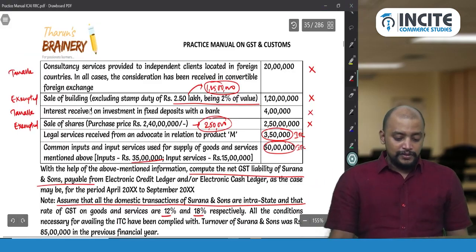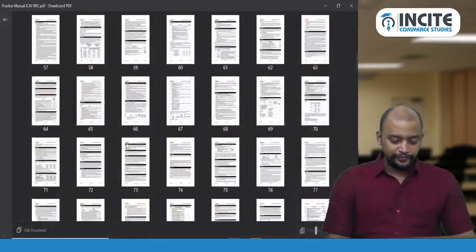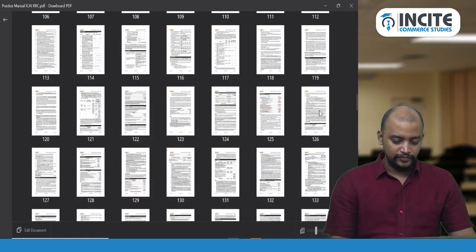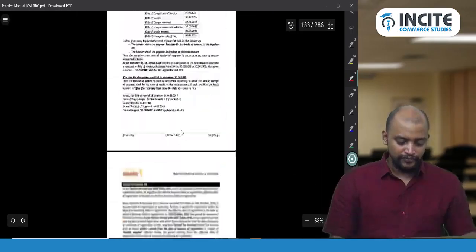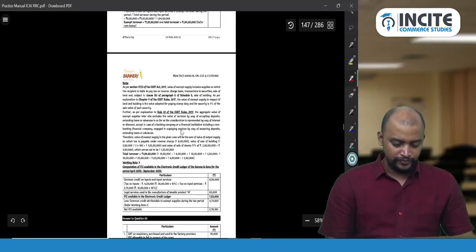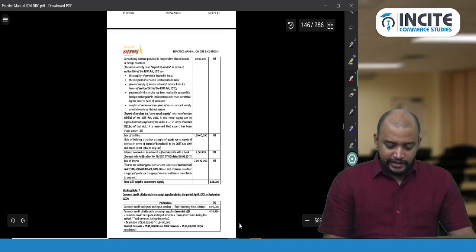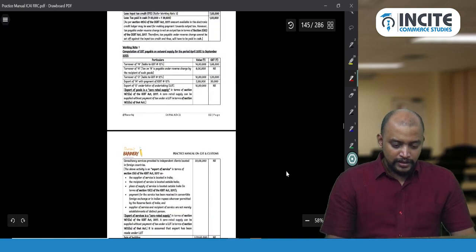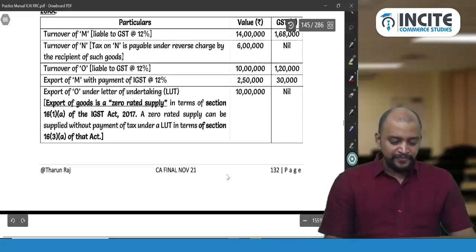Now let's see that answer 52. So see here, first total GST paid on outward supply.